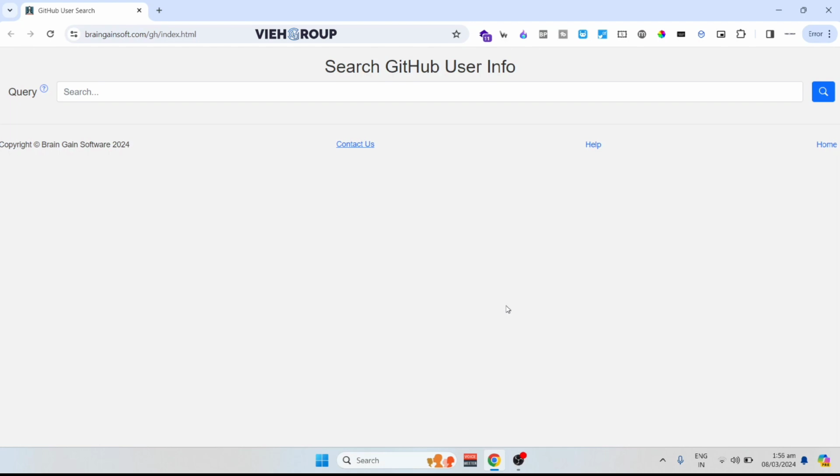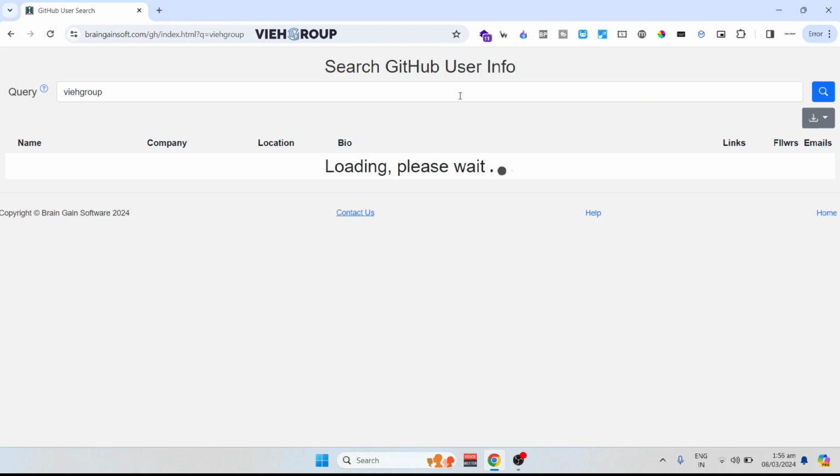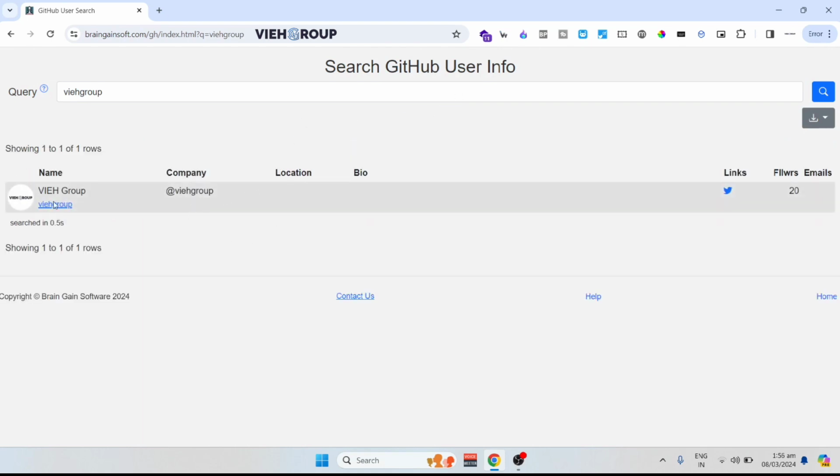So today we have a website which is called Brain Gain Soft. From this website you can find information about a GitHub user related to the account which is linked. So let's search out VIH group. You'll not get much information because we are not spreading information out on some social platform. But if you type out some other username, then you'll get a lot of information.